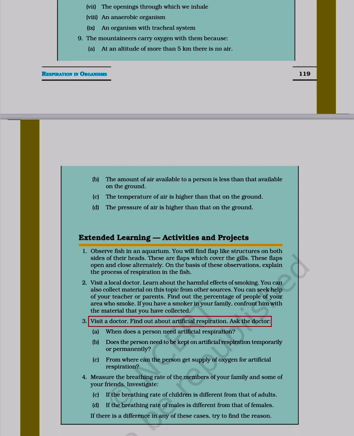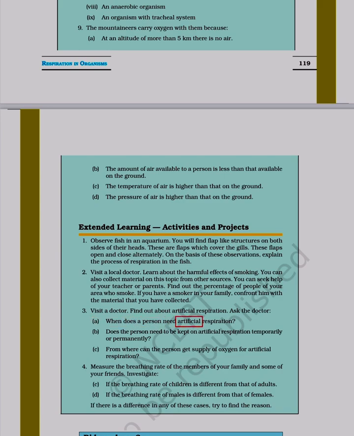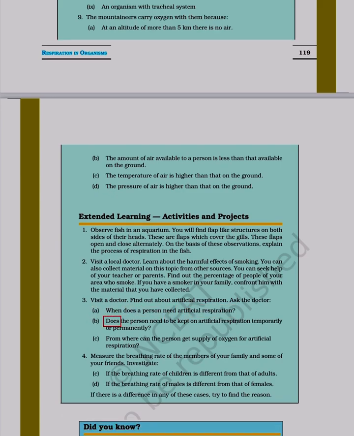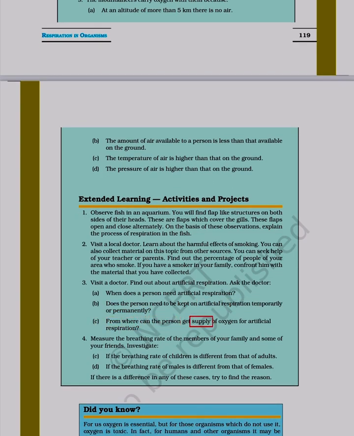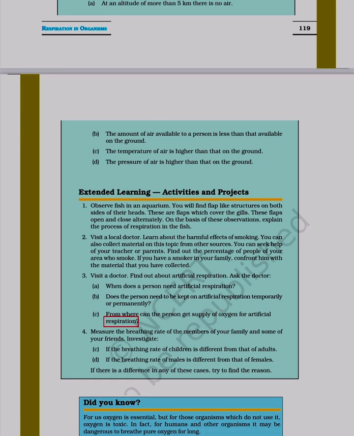3. Visit a doctor, find out about artificial respiration. Ask the doctor. A. When does a person need artificial respiration? B. Does the person need to be kept on artificial respiration temporarily or permanently? C. From where can the person get supply of oxygen for artificial respiration?